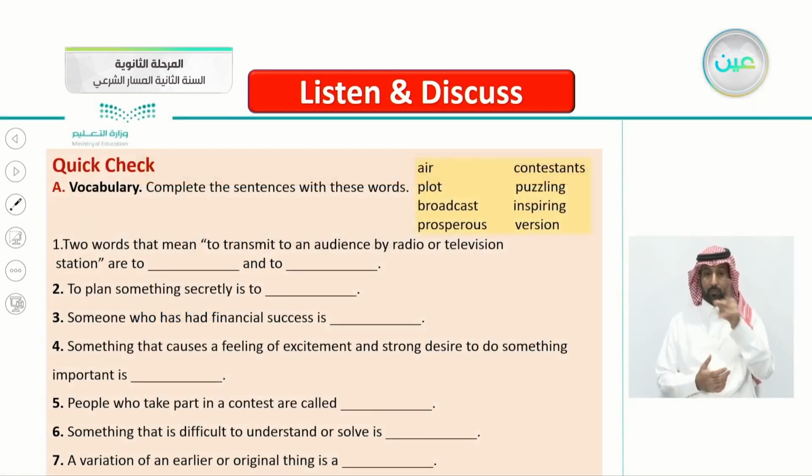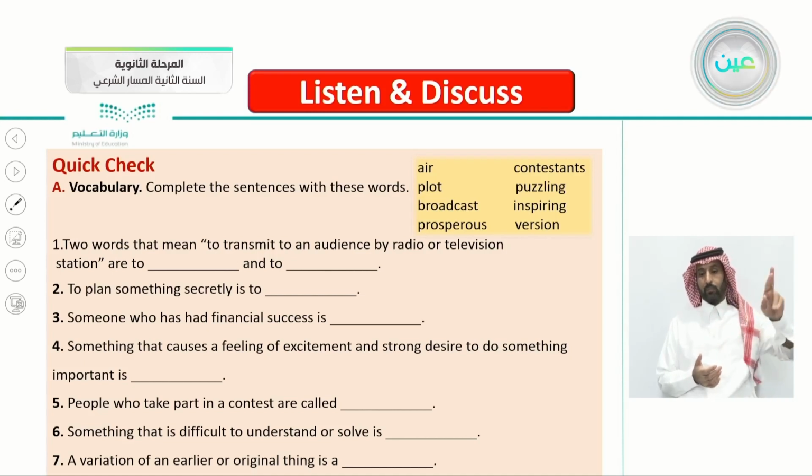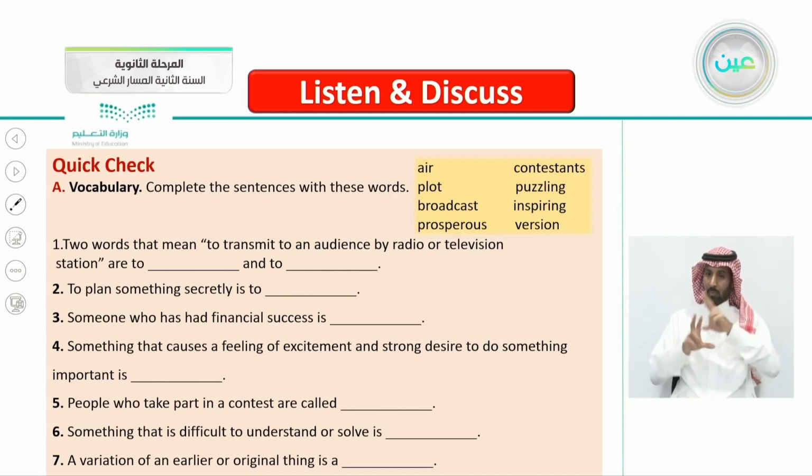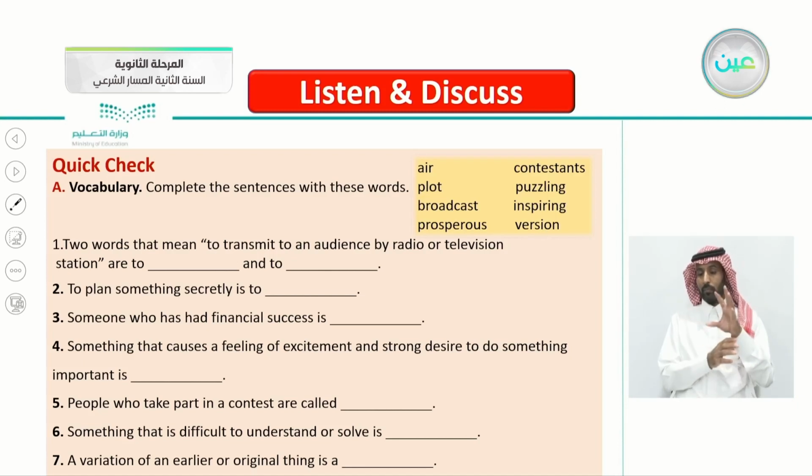Okay, here's the quick check. The first part, vocabulary. Complete the sentences with these words. We have 8 words here: air, plot, broadcast, prosperous, contestants, puzzling, inspiring, and version. So let's continue. Let's fill these gaps with the correct words. Number 1, 2 words that mean to transmit to an audience by radio or television station. So we can choose 2 words here.